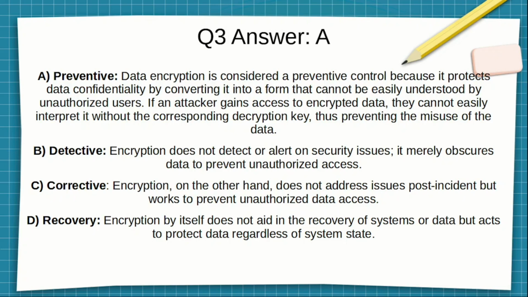C. It is not corrective. Encryption, on the other hand, does not address issues post-incident but works to prevent unauthorized data access. D, recovery. D is wrong because it's not recovery. Encryption by itself does not aid in recovery of systems or data, but acts to protect the data regardless of system state.